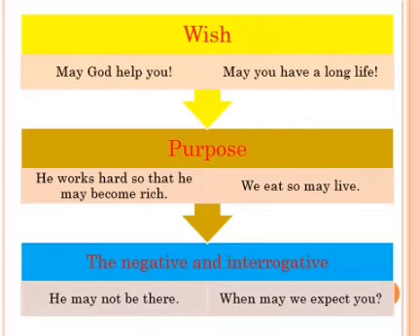Why should he work hard? Because he may become rich. We eat so we may live. To live we eat. So there is a purpose. And may is used in the negative and interrogative. Interrogative means it is a question. He may not be there. Not be is a negative sentence. When may we expect you? So this is interrogative. It starts with a WH word, that is when, and ends with a question mark. This sentence is called an interrogative.